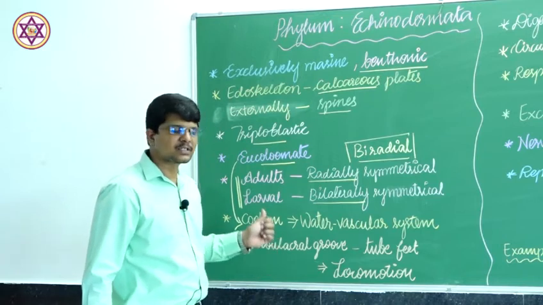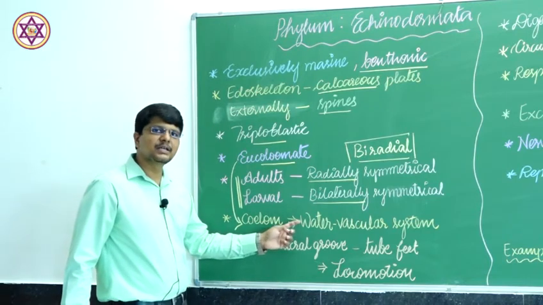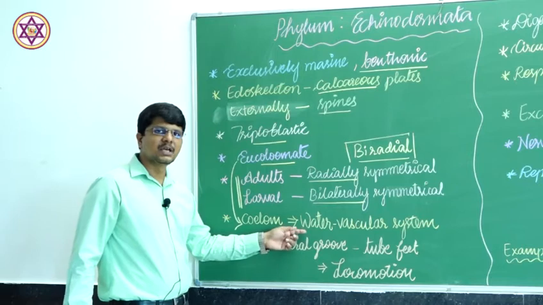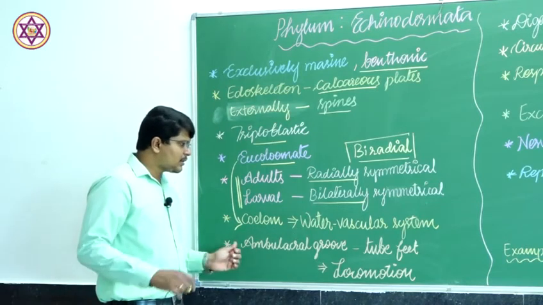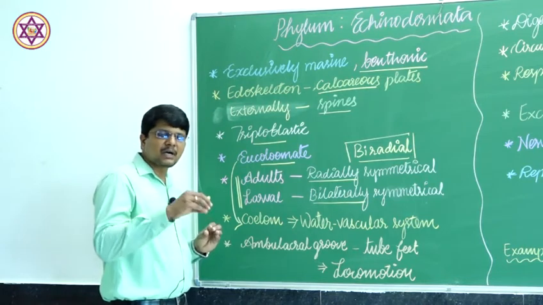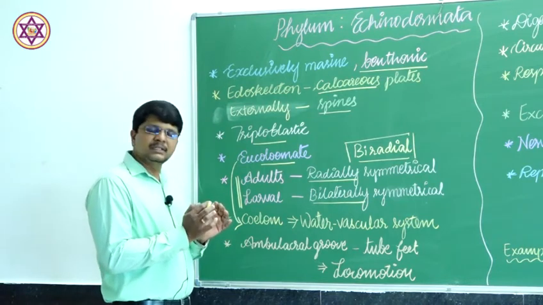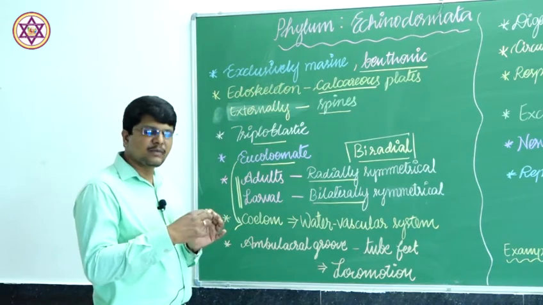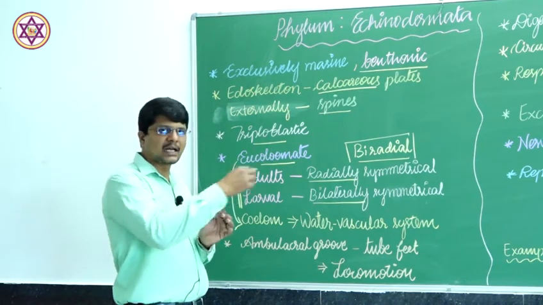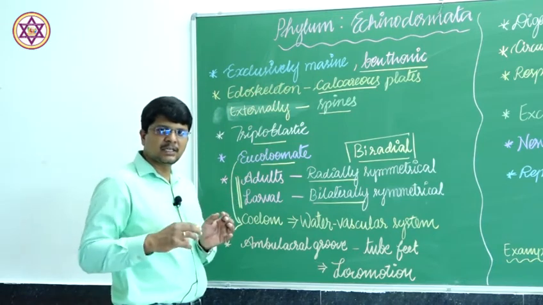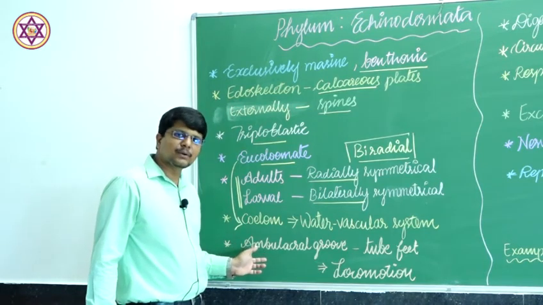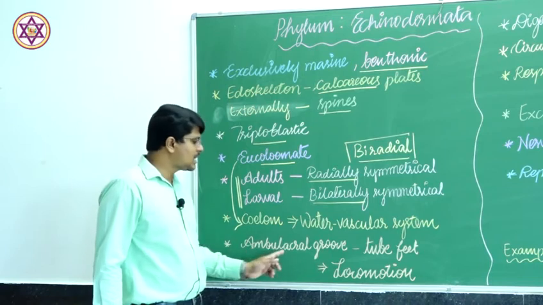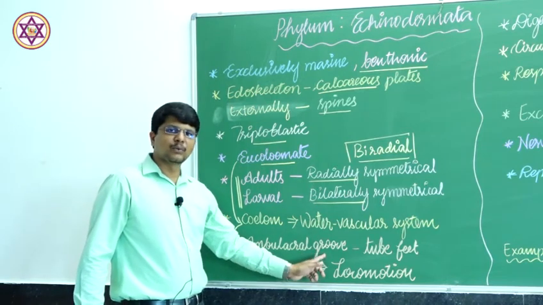In case of starfish, we could observe that is the unique characteristic feature to this particular group of individuals. And all along the arm or the rays, there will be a central disc from which the rays or the arms arise at the equal distance, and in that there will be a furrow that is known as ambulacral groove.